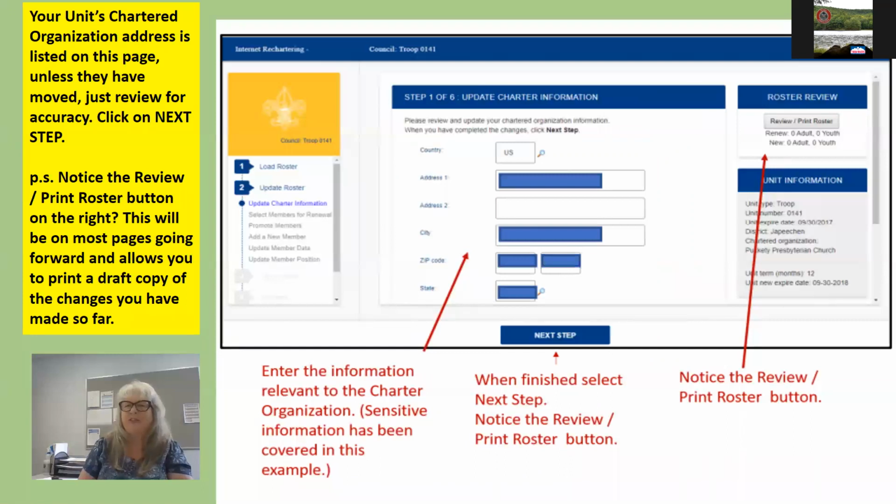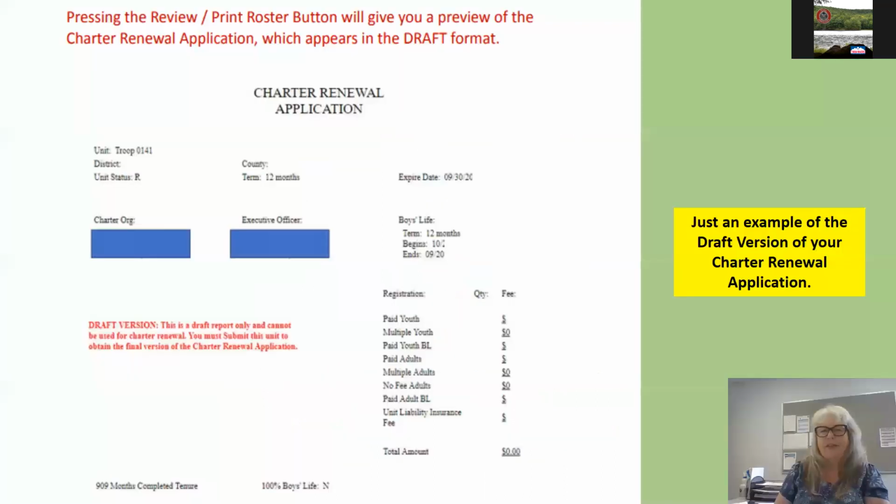On this page, it shows the chartered organization address. If that hasn't changed, you can click on Next Step. Another thing to note is there's a button on the right that says Review Print Roster. You can click on that if you want to review your roster at this time. This is what a draft version of a roster looks like.